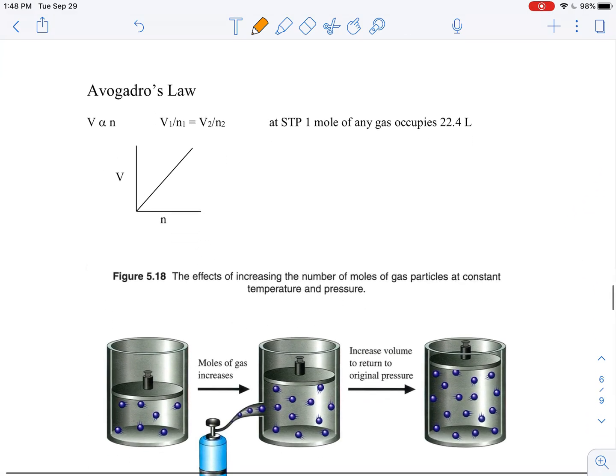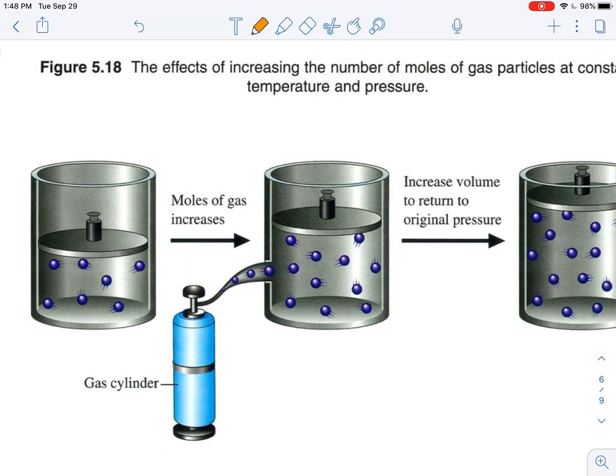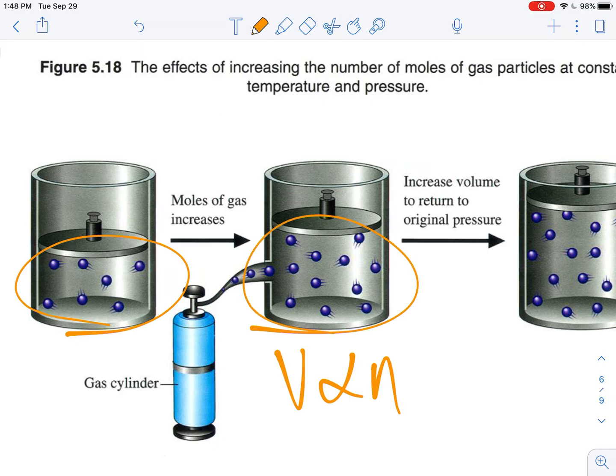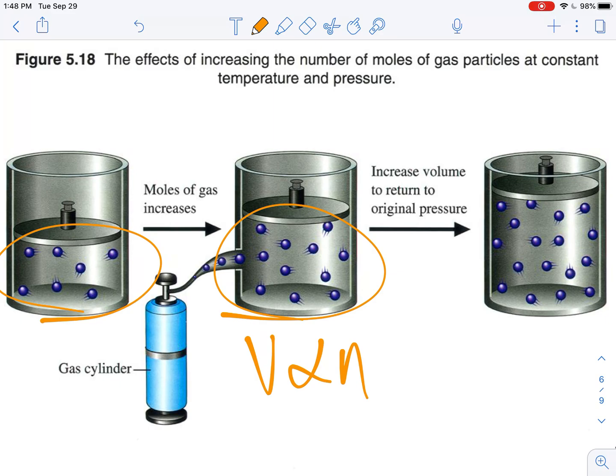Our last one here is Avogadro's law. This is the easy one to know. Avogadro's law basically says that the volume is proportional to the number of moles. So if you have a certain number of moles and you increase those number of moles, then your volume is going to go up as well. So if you increase the number of moles, you are going to increase the volume. Unless the volume can't move, and in which case you'll be increasing the pressure instead.